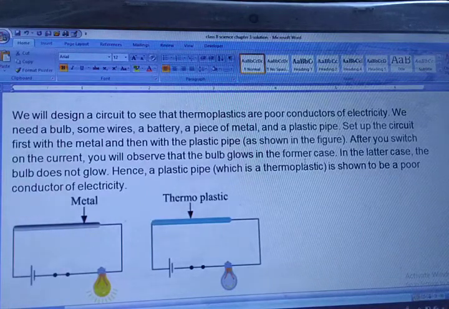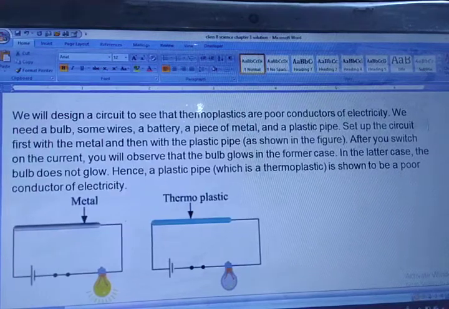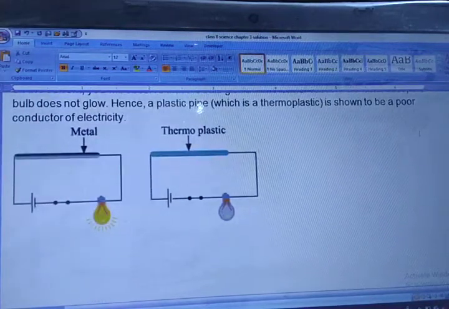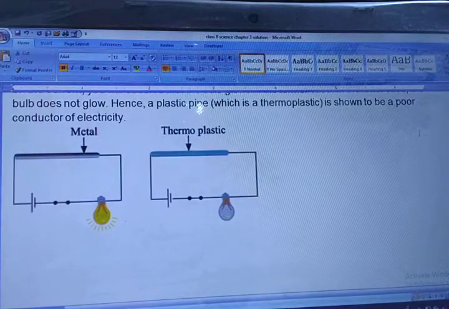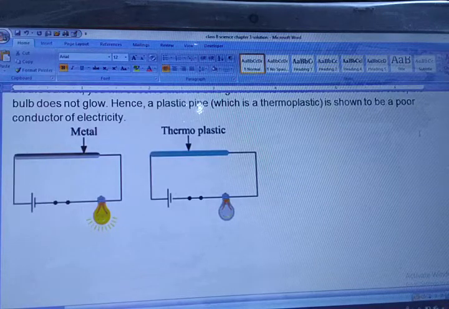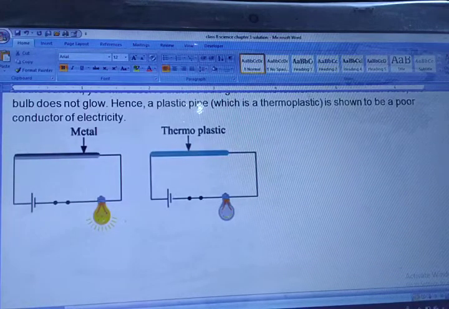You can see in both the diagrams, in one diagram the bulb glows, and in the other it does not glow. Why? Because metals are good conductors of electricity, and plastic is a bad conductor. They have just put plastic, and here there is a metal kept. But we should not touch while the current is passed, otherwise we will get a short circuit. So this was our chapter number 3, class 8, synthetic fibers.